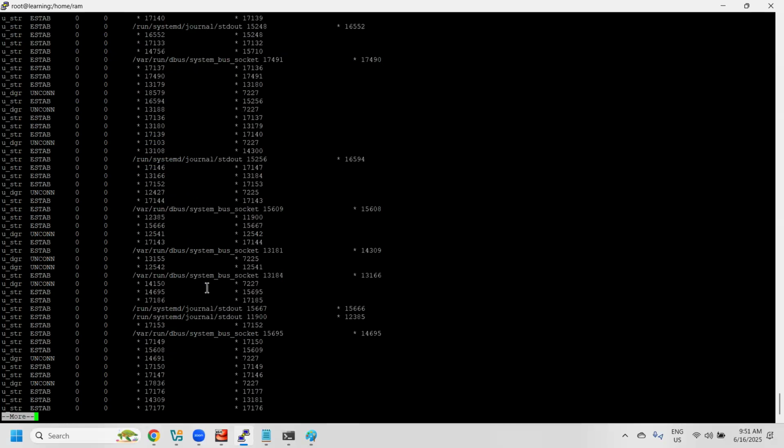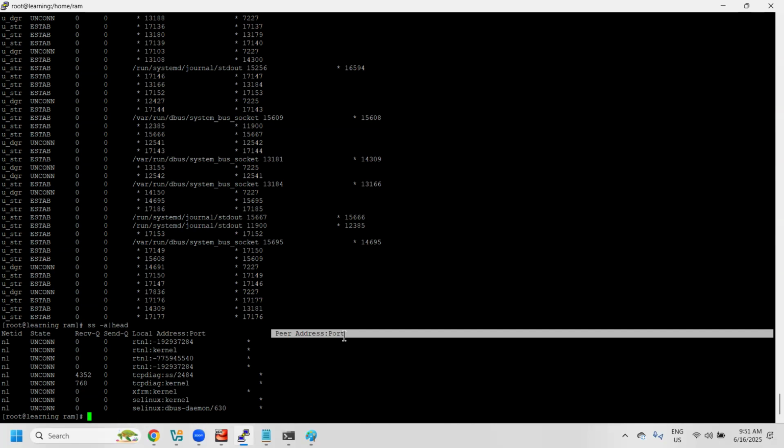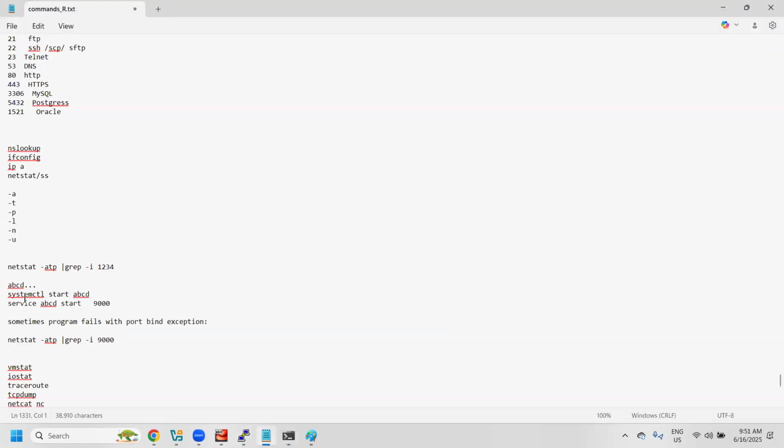They are trying to use it. So this is a port number. These are the port numbers where we are trying to use it. Here you see the net ID, state, receive queue, sender queue, local address and port, and peer address and port. This way we can understand how it is going to work.